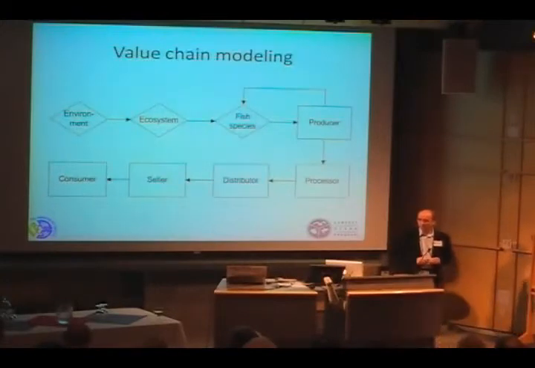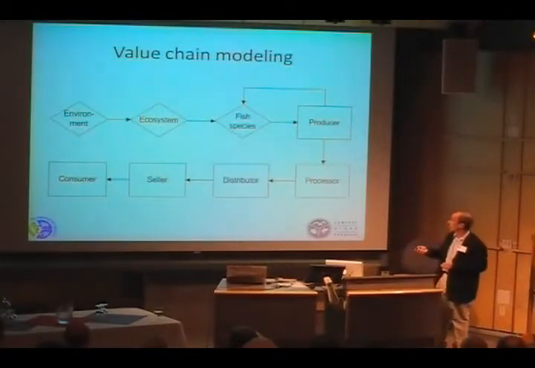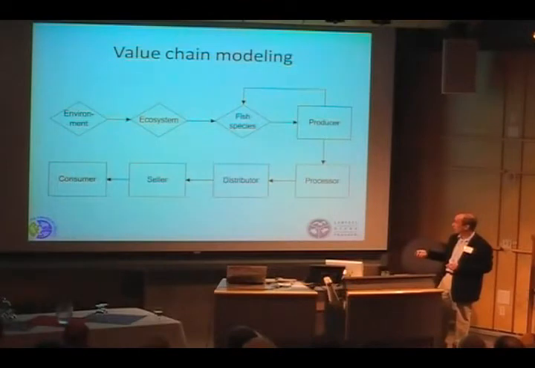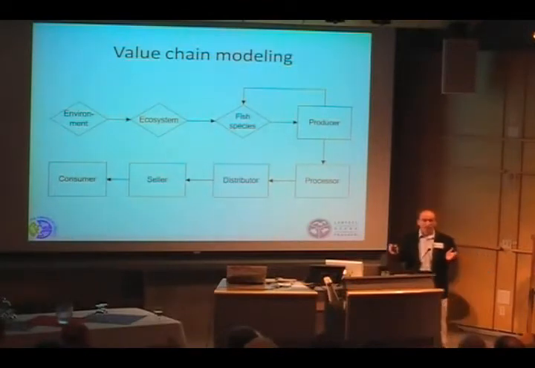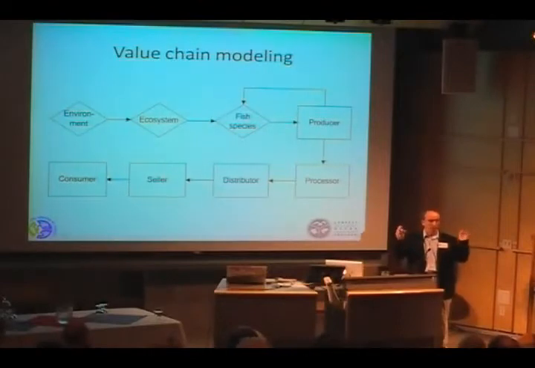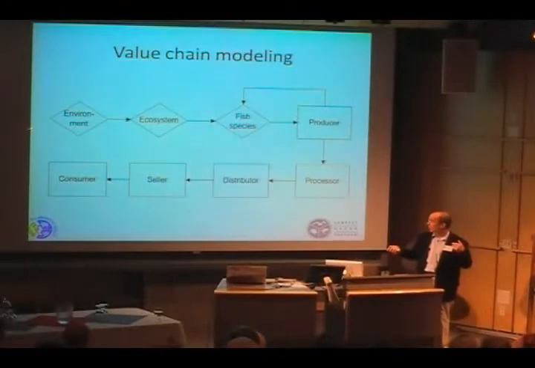Now, value chain modeling. The top part there, that's what's often called the end-to-end modeling. We are adding to it. What happens with processing, distributing, selling, consumer? We are adding a web to the food web here, an economical web on top of the food web. So if you look at, well, what if we have changed in the environment? We can use that to predict what's going to be happening for the supply to the consumer.